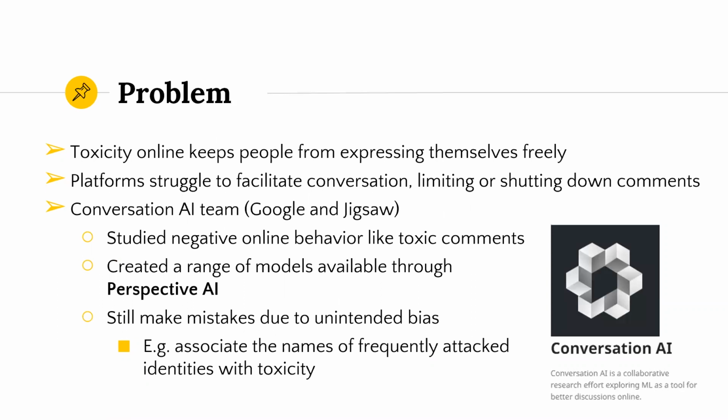Toxic comments are very detrimental to our internet environment. For fear of getting toxic comments, people can be afraid of sharing their ideas online. Currently, the Conversation AI team, funded by Jigsaw and Google, is actively building technology solutions to protect our internet environment. They built Perspective AI for identifying and classifying toxic comments. However, it still makes mistakes due to unintended bias, such as associating the names of some identity groups with toxicity.